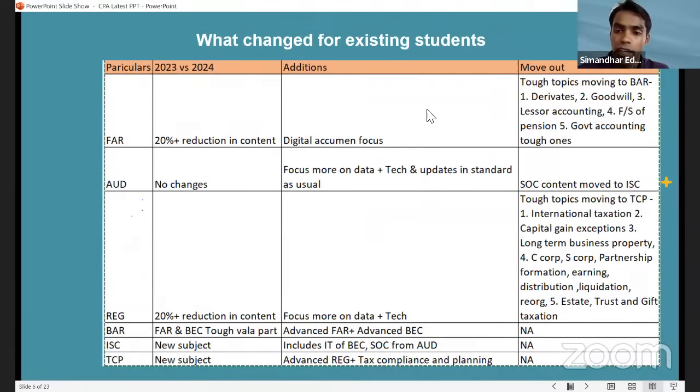If you see FAR and audit, like I said, derivatives, goodwill, lessor accounting, government accounting, pensions, all have been removed from FAR. International taxation, long-term business property, C Corp, S Corp, partnership formation, earnings, distribution, liquidation, gift taxation, estate taxation, trust taxation, everything has been removed and put into TCP.